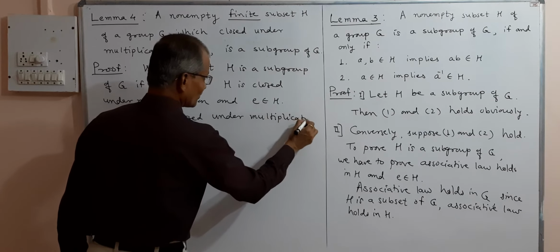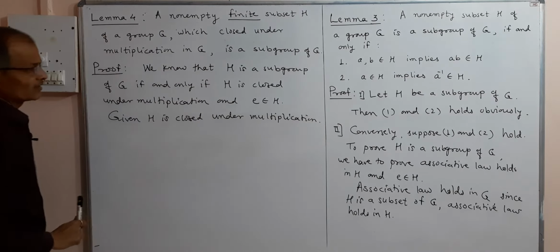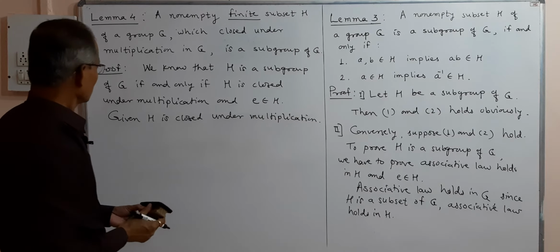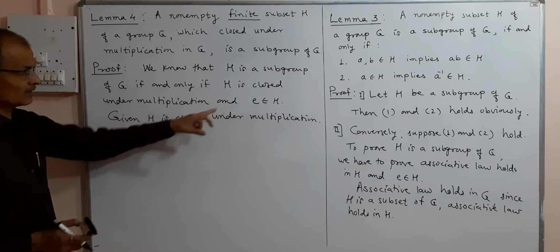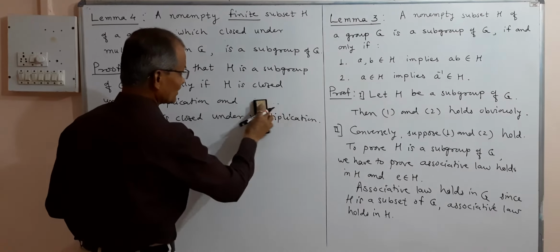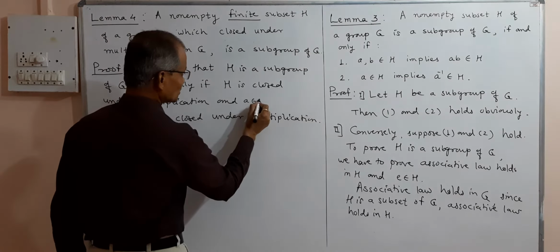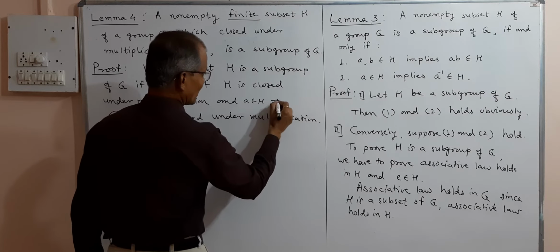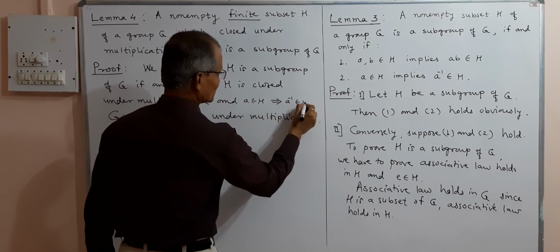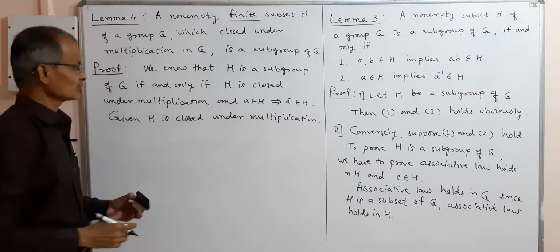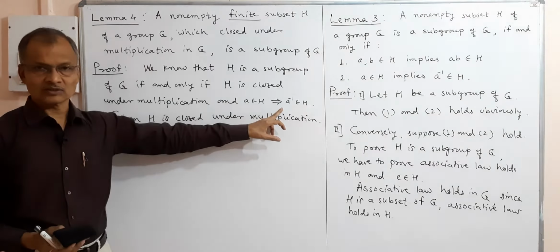So what we need to prove is the existence of inverse. See, this is not identity, but the second property is existence of inverse, and A belongs to H implies A inverse belongs to H. So this is the second property. First is closure, and the second is the existence of inverse.